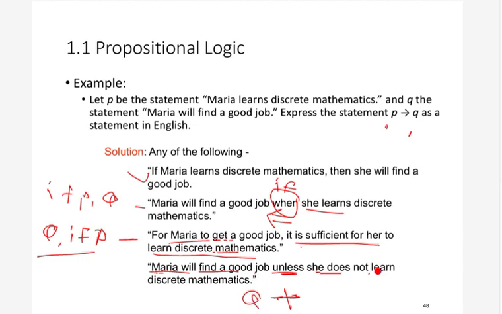So all these four statements are correct interpretations for p implies q, where p is Maria learns discrete mathematics and q is Maria will find a good job. We are taking more and more examples, so that even if you did not understand before, you can understand.